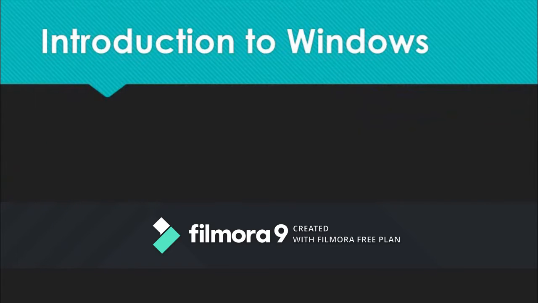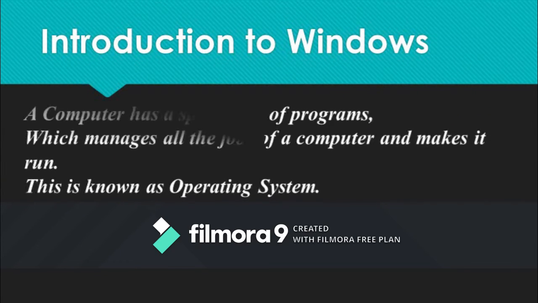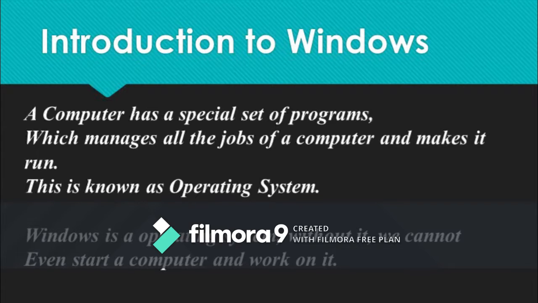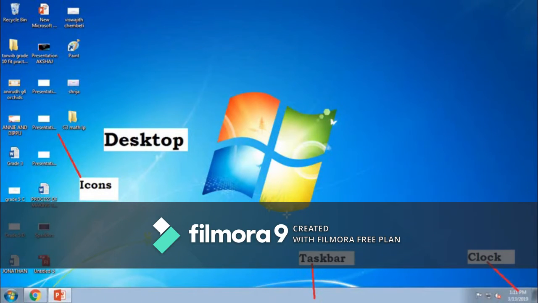In the same way, a computer has a special set of programs which manages all the jobs of a computer and makes it run. This is known as operating system. Windows is an operating system. Without it, we cannot even start a computer and work on it. Windows, Mac, Linux, etc. are some of the most popular operating systems.